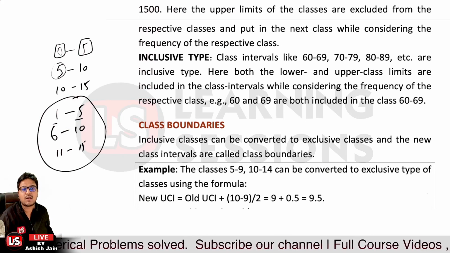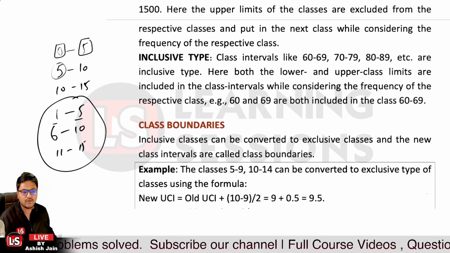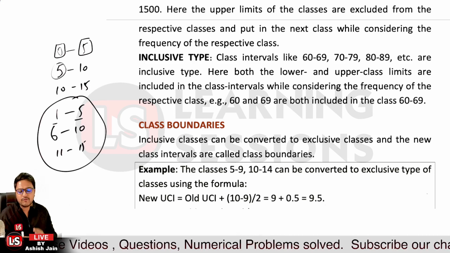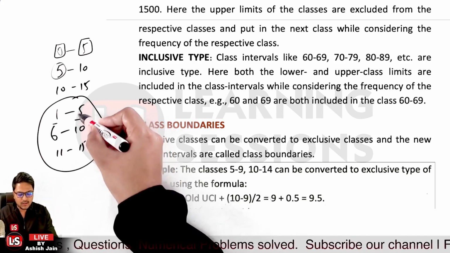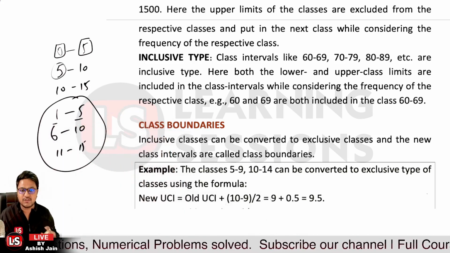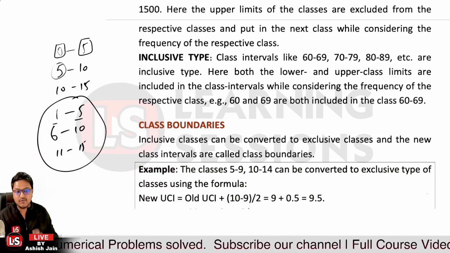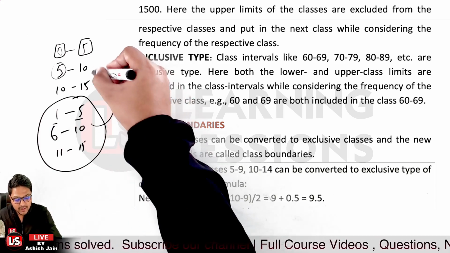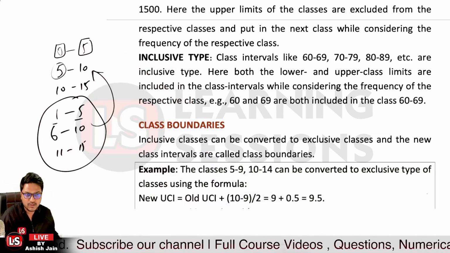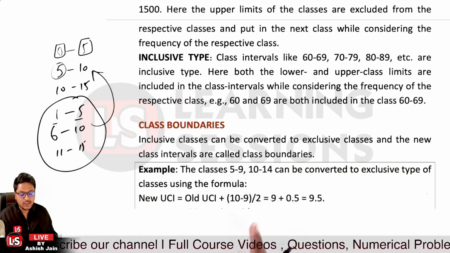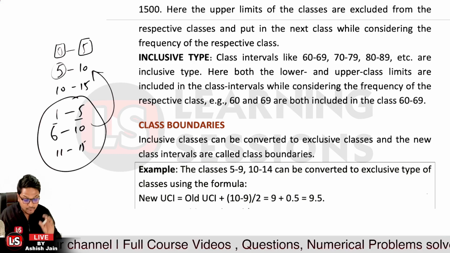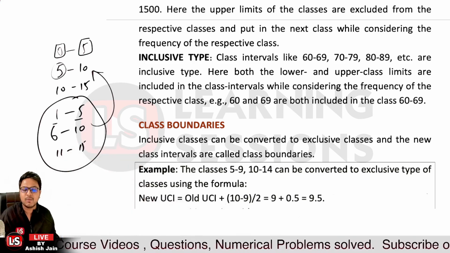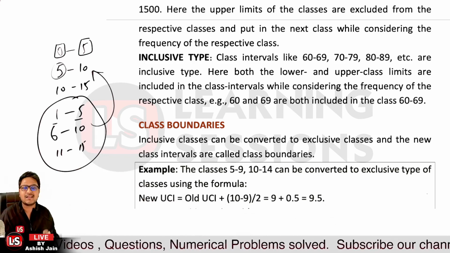After that, it's related to class boundaries. What do we mean by class boundaries? It's related to the inclusive classes I told you about, where the upper class interval and lower class interval are both covered. We can convert those into exclusive classes, and the new class intervals formed by converting the inclusive classes into exclusive classes are said to be the class boundaries.